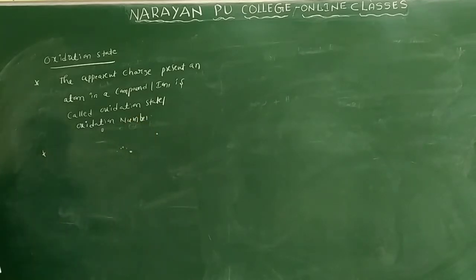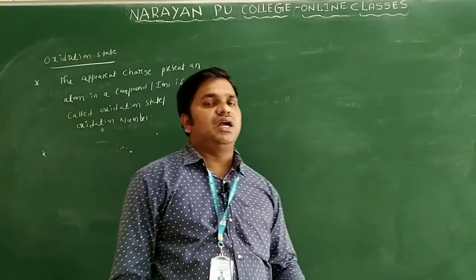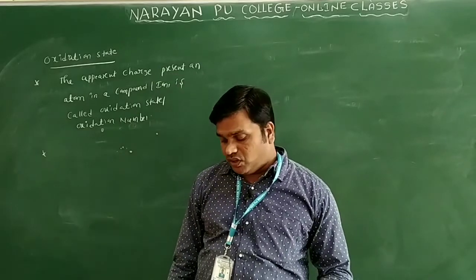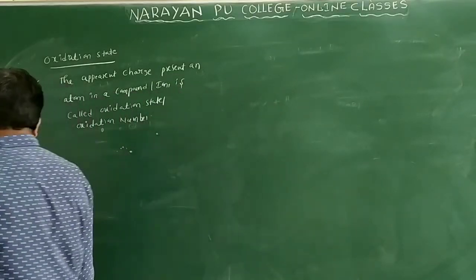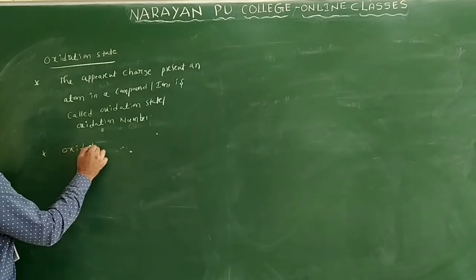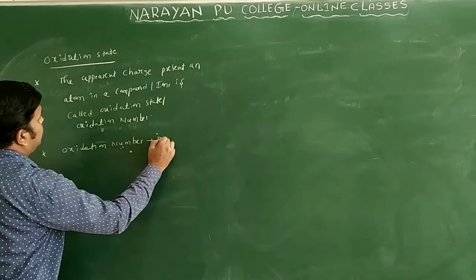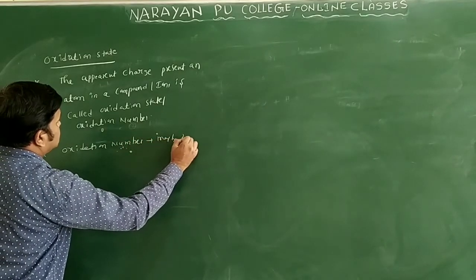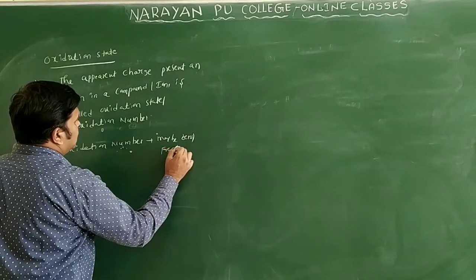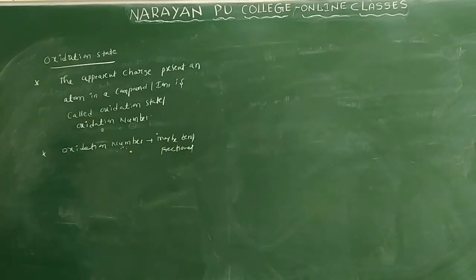So why do we discuss oxidation number here? Because we can see S block elements, P block elements, D block elements and F block elements. Generally, what types of oxidation states will they show? Oxidation numbers may be 0, or fractions also, and some other values.